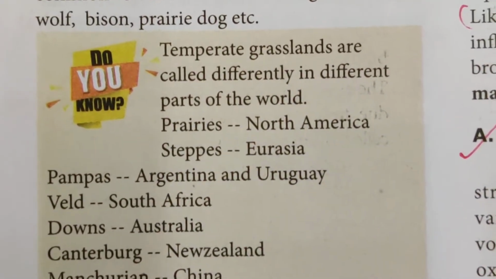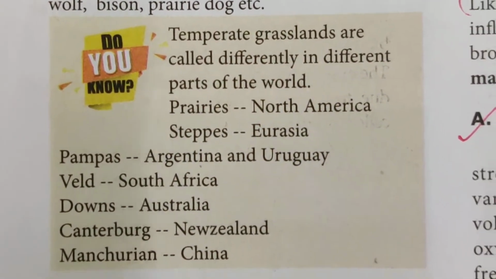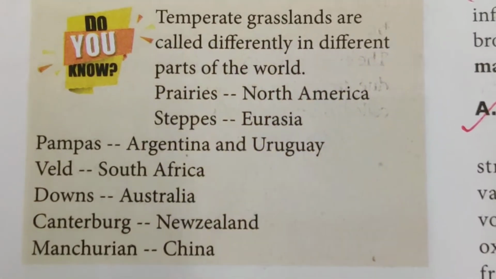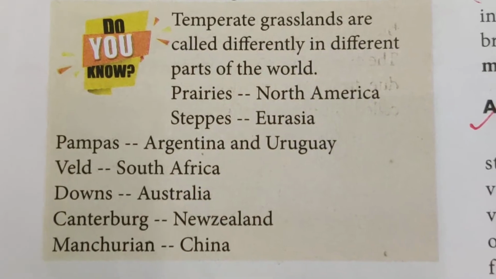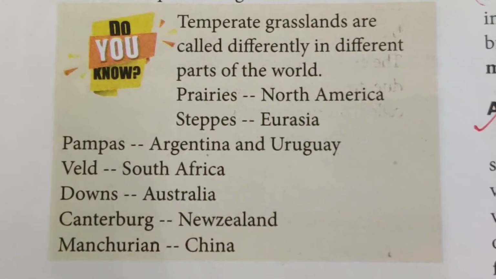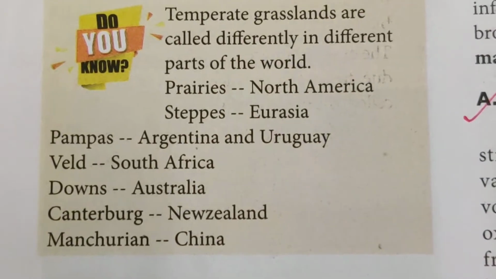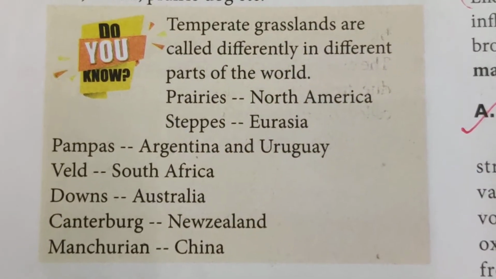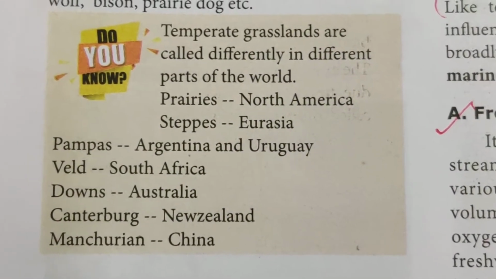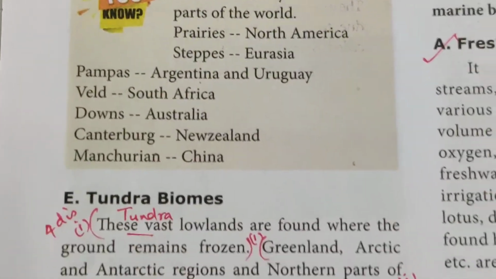Temperate grasslands are called differently in different parts of the world. Prairies in North America, steppes in Eurasia, pampas in Argentina and Uruguay, veld in South Africa, downs in Australia, Canterbury in New Zealand, Manchurian in China. So these are the grassland names in different parts of the world.